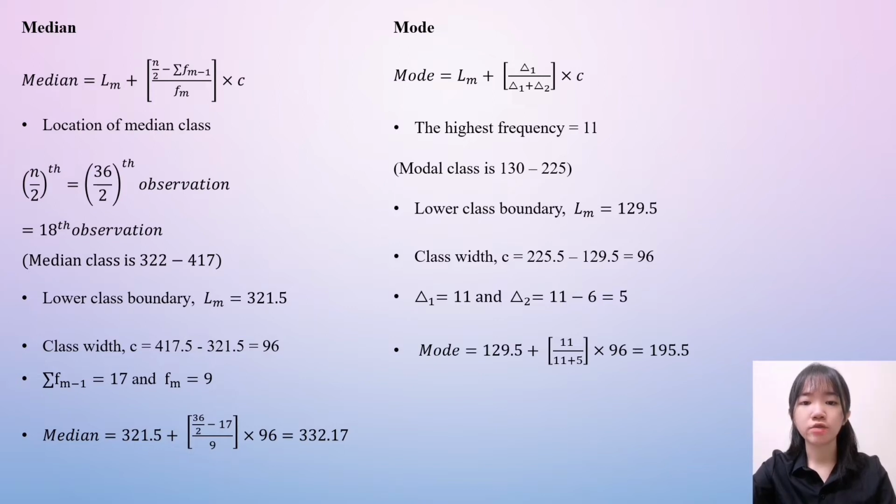For the calculation of the mode, first find the highest frequency, which is 11. Next, find the lower boundary, which is 129.5, and the class width is 96. The difference between the frequency of the modal class and the frequency of the class before the modal class is 11, and the difference between the frequency of the modal class and the frequency of the class after the modal class is 5. Hence, use the formula to calculate and the mode is 195.5.